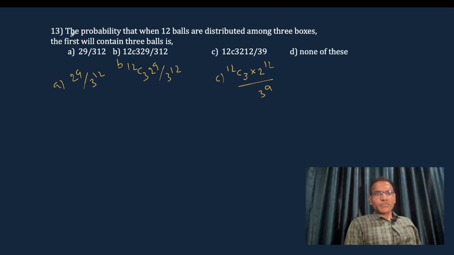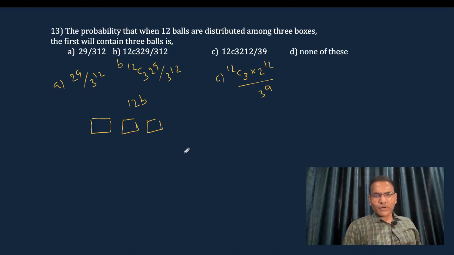Now, the question is the probability that when 12 balls are distributed among 3 boxes, the first box will contain 3 balls. So that is the condition actually. What is the total number of outcomes without the condition? That means 12 balls can be arranged in 3 boxes. How many different ways can we arrange? 3 power 12.